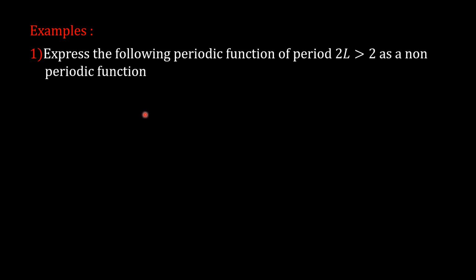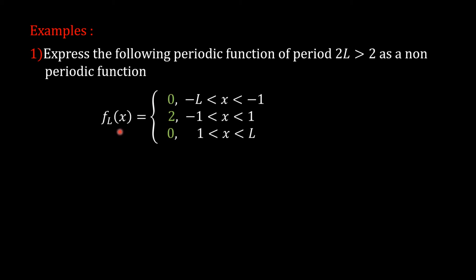Although this is not directly an example on Fourier integral representation, I have taken this example just to show how to get a non-periodic function from the periodic function. The periodic function given is f(x) equal to 0 in the interval minus L to minus 1, 2 in the interval minus 1 to 1, and 0 in the interval 1 to L. So let us see the solution.